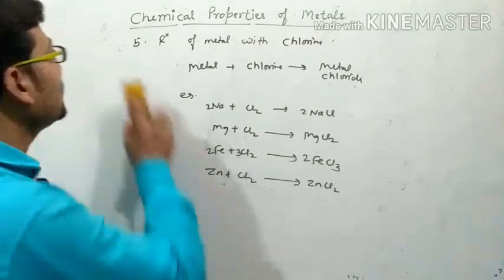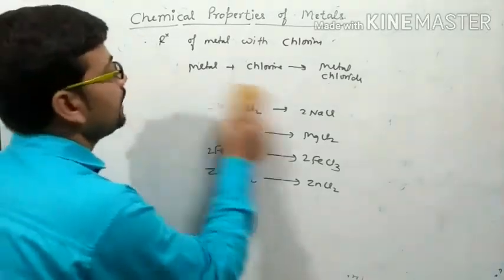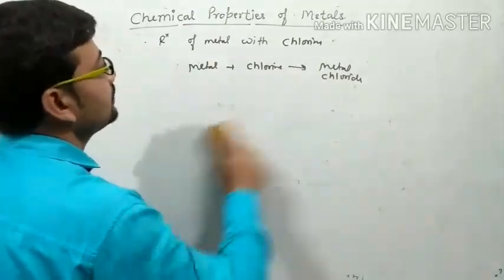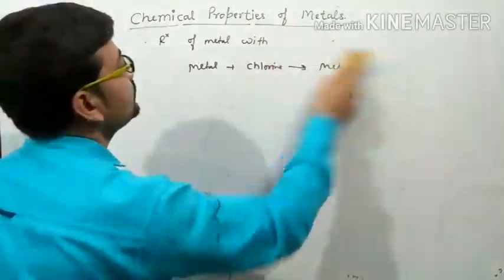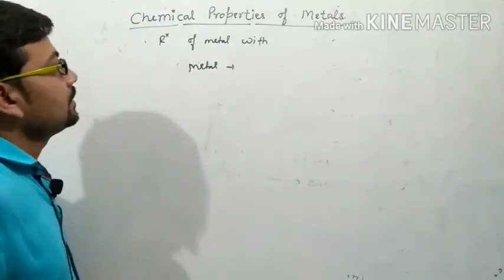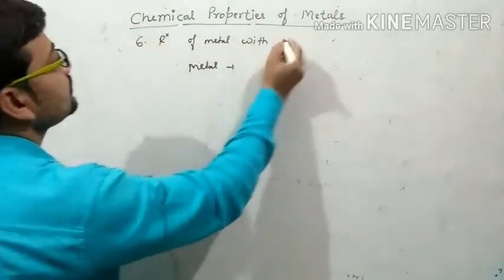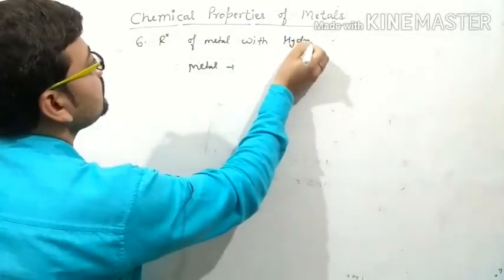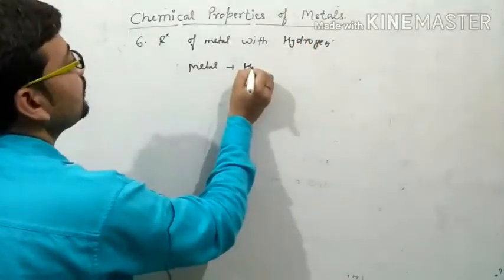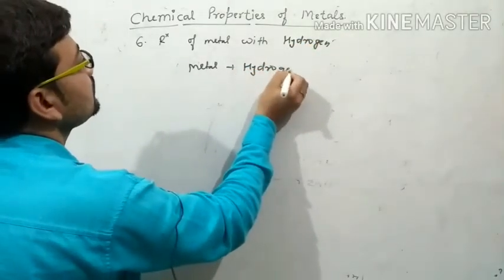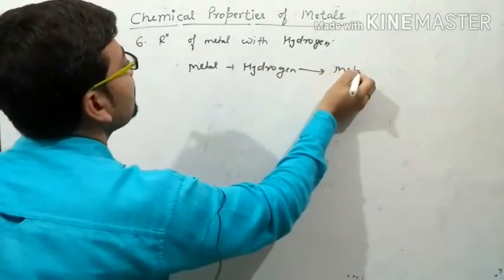Right? Now the sixth chemical property of metal: reaction with hydrogen. Metal plus hydrogen gives out metal hydride.